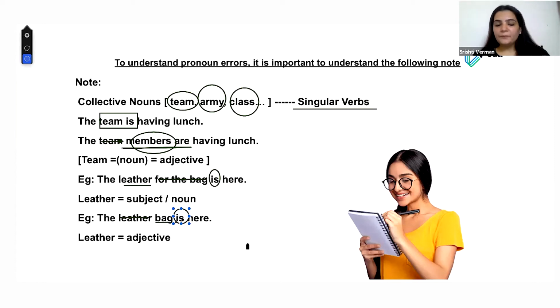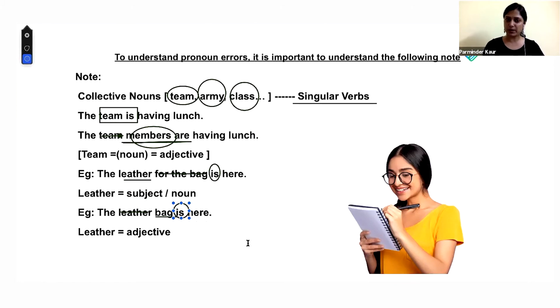Parminder, go ahead. Just like a subject and verb, the pronoun and verb should also match. The pronoun should not just match with the noun. The pronoun should also match with any verb that is associated with that pronoun. So, as Srishti said in the starting, when you notice a pronoun, a rule is being duplicated here: subject and verb agreement goes on here also. You have to match your pronouns with your verbs if your pronouns are acting as subjects.